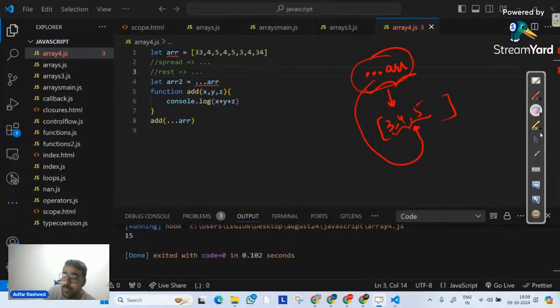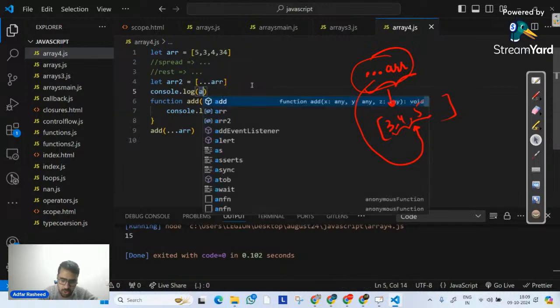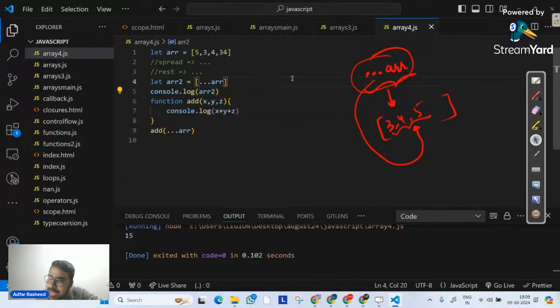So over here, we have to give it square brackets. Why? Because now it will treat the separated values as an array. Let me try to remove a few of the values. And if I try to console.log my ARR2, you can clearly see it has actually created a copy of it.